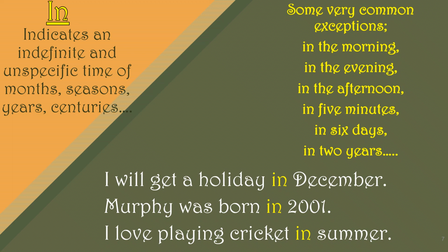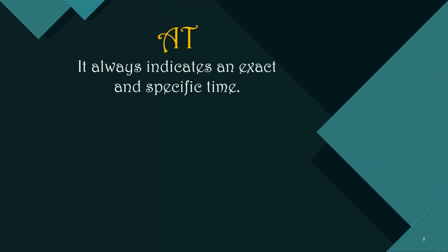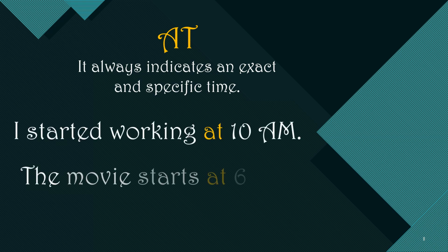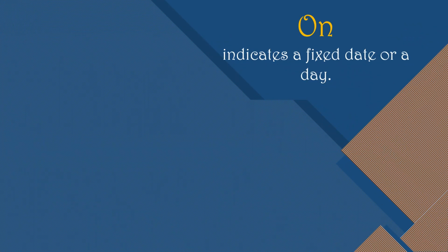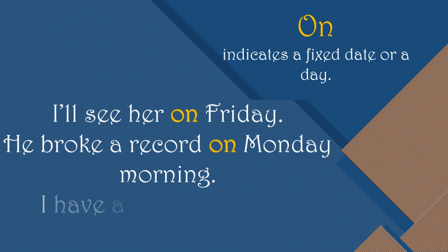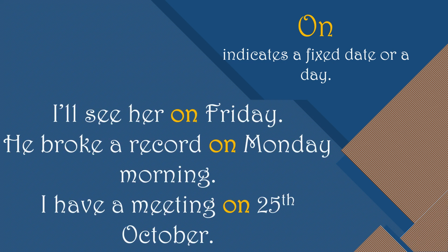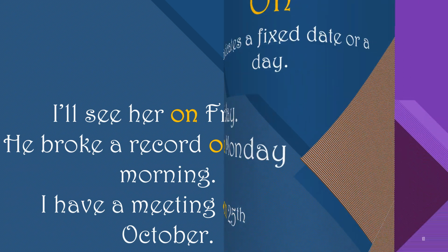Then we have at. It indicates an exact and specific time. Examples: I started working at 10 a.m. The movie starts at 6 p.m. The shop closes at 3. Then we have on. It indicates a fixed date or a day. Examples: I'll see her on Friday. He broke a record on Monday morning. I have a meeting on 25th October.